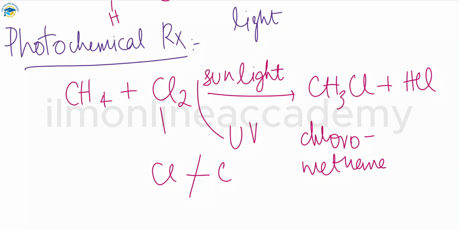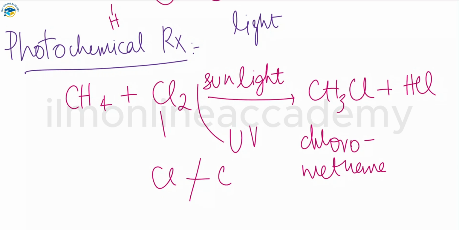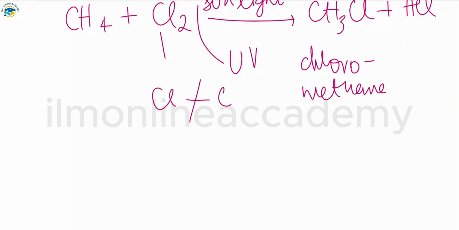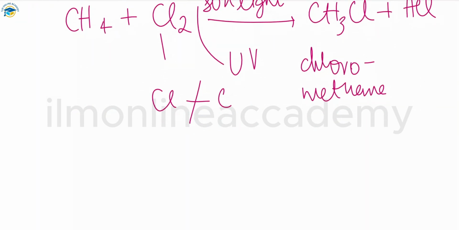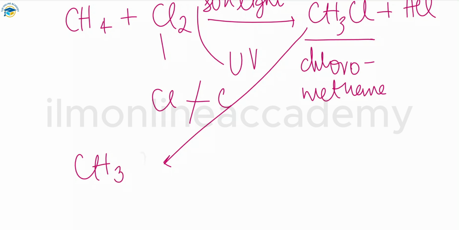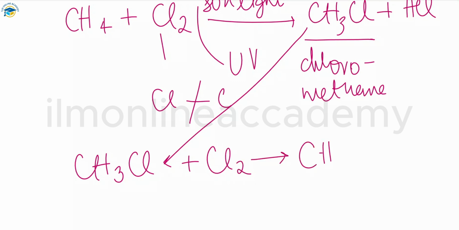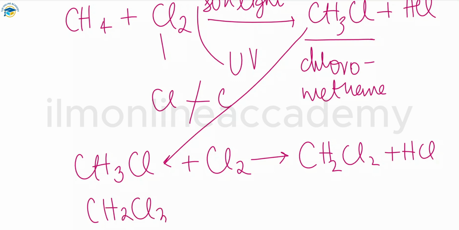And also one more thing, this reaction will happen further also, and how, I will tell you. Now you have to take this product again in the reactant, like CH3Cl, and now you again have to react it with chlorine gas. So when it reacts, it now forms CH2Cl2 plus we have hydrogen chloride. You can again use this product to remove the hydrogen atoms, and whenever you use this, what will happen?